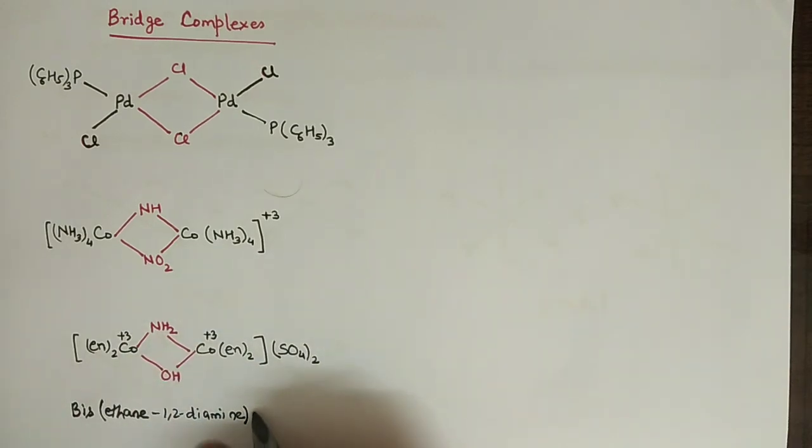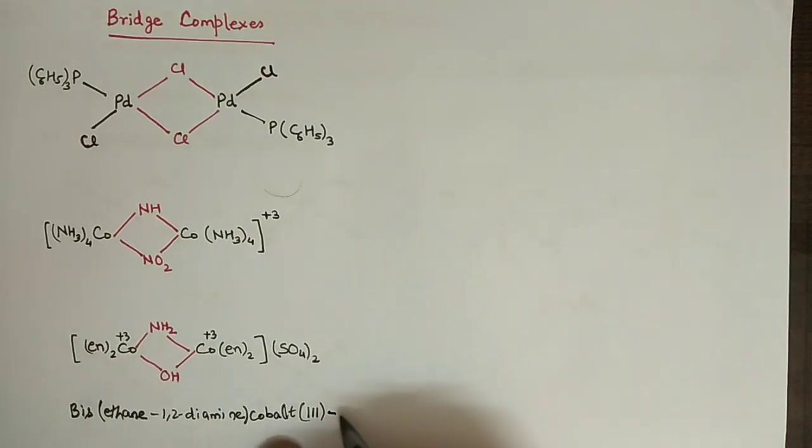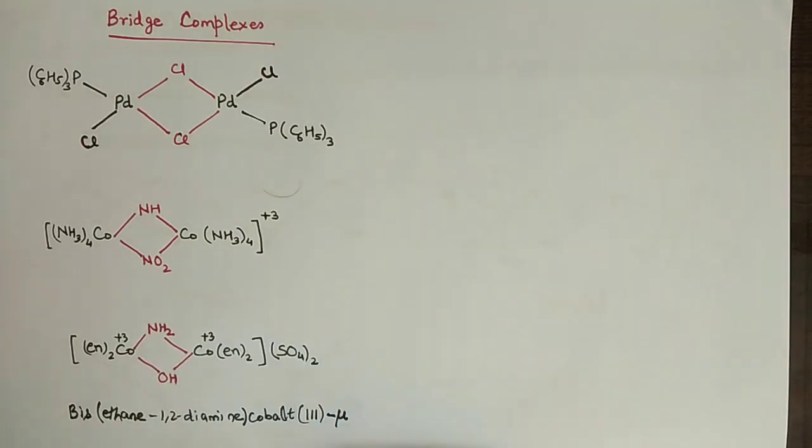You write here cobalt with its oxidation number as 3. And now this symbol mu, it signifies that there is a bridge. It is used to indicate the bridge.